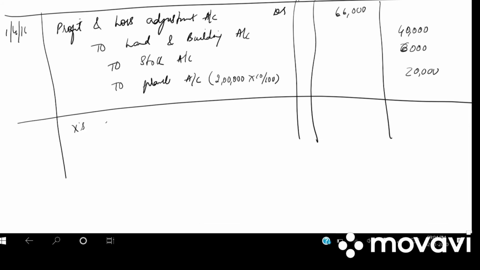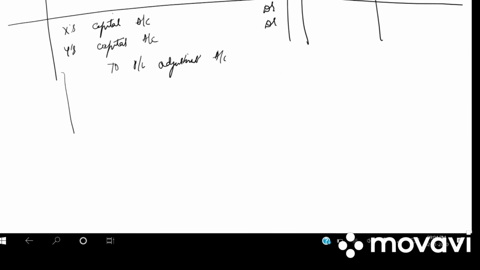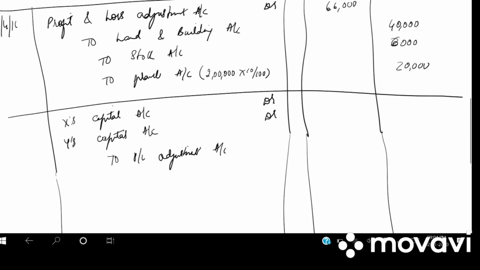Next entry will be whether there is profit or loss. There is a loss. So X capital account debited, Y's capital account debited, to profit and loss adjustment account, 66,000.